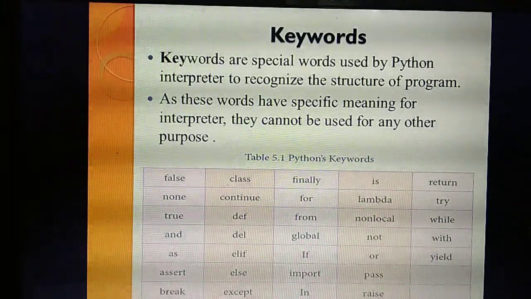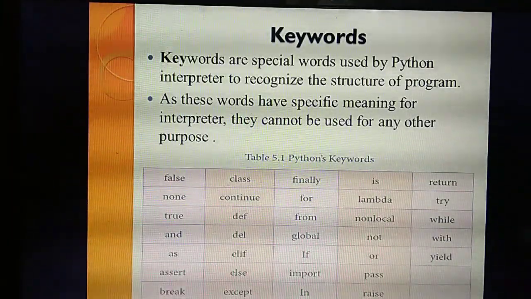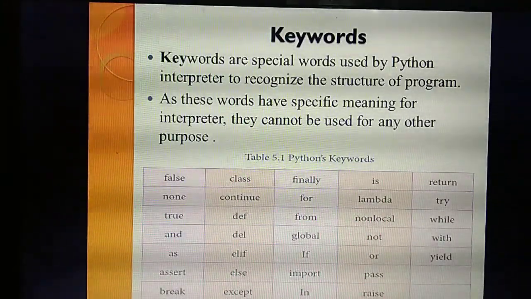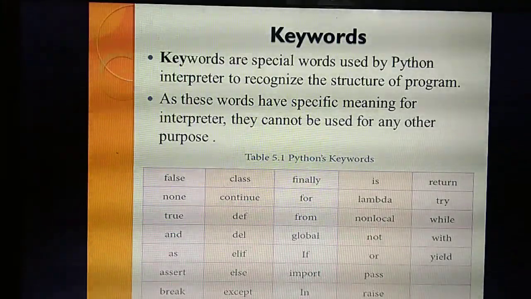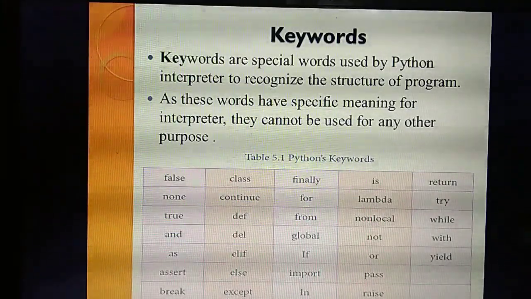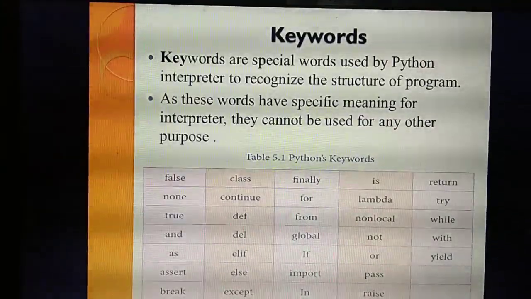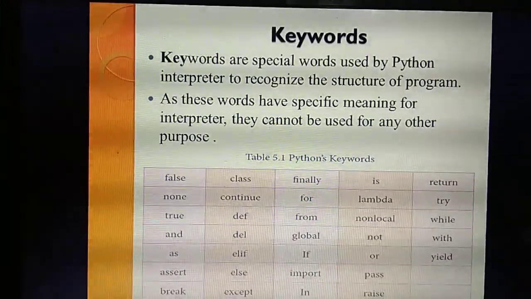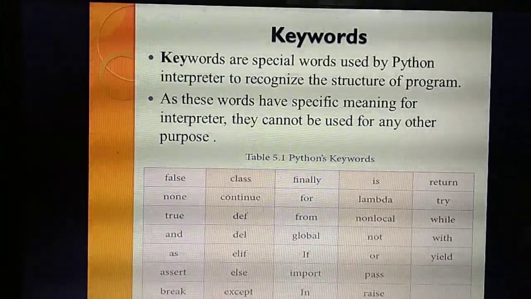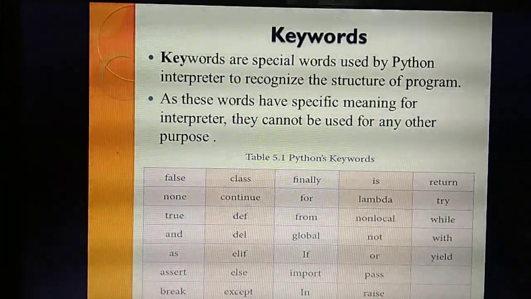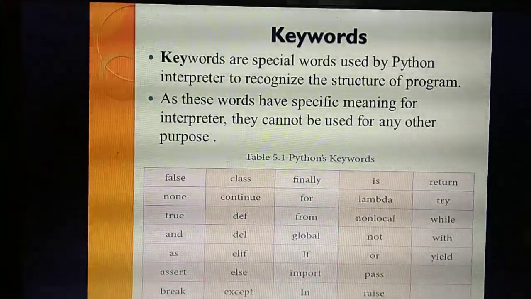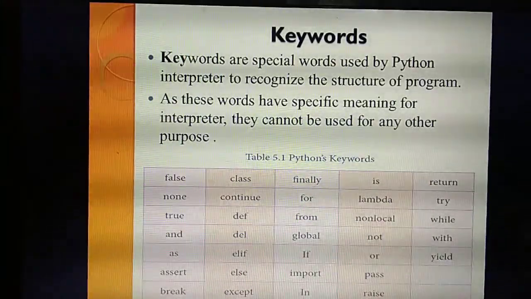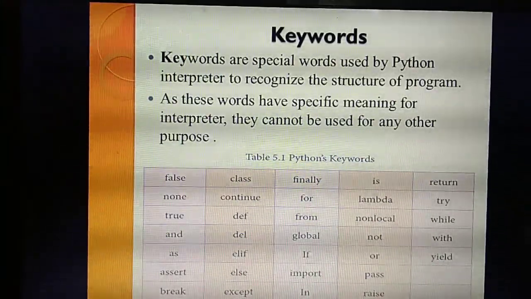So these are the keywords, words we use as keywords. If you identify, for example, for, if, else, void, true, false. So these are the keywords. Break statements, if you see, also act as keywords. In a program, when you write for, while the program is running, the interpreter can identify this is a keyword. This word cannot be used for any other purpose.